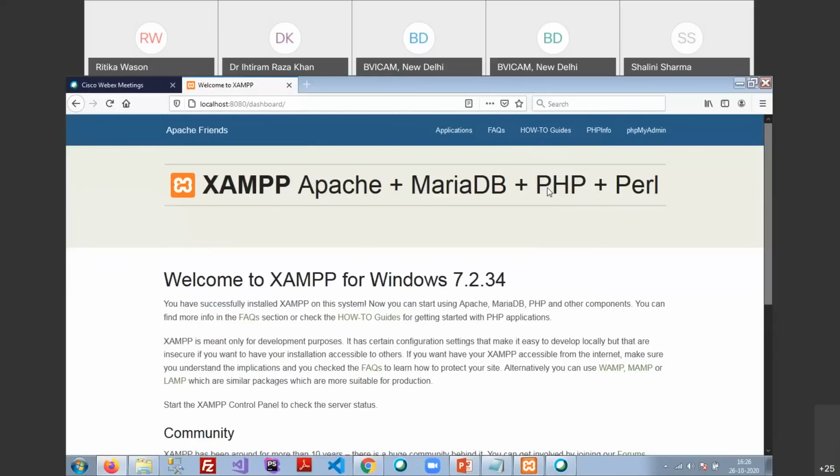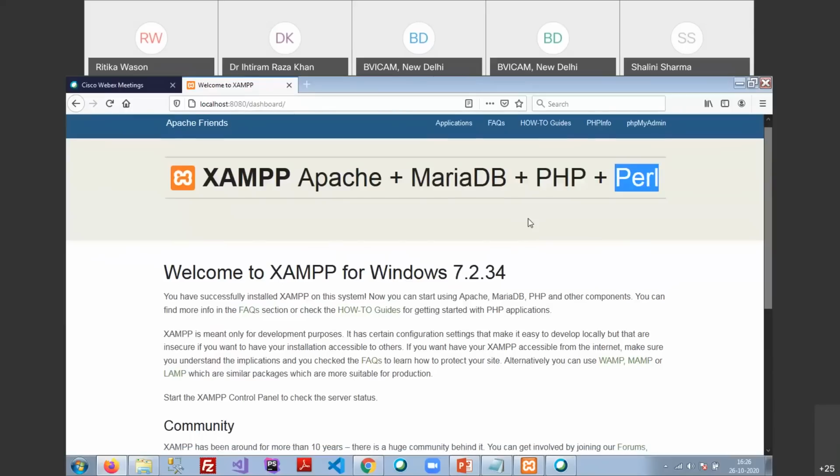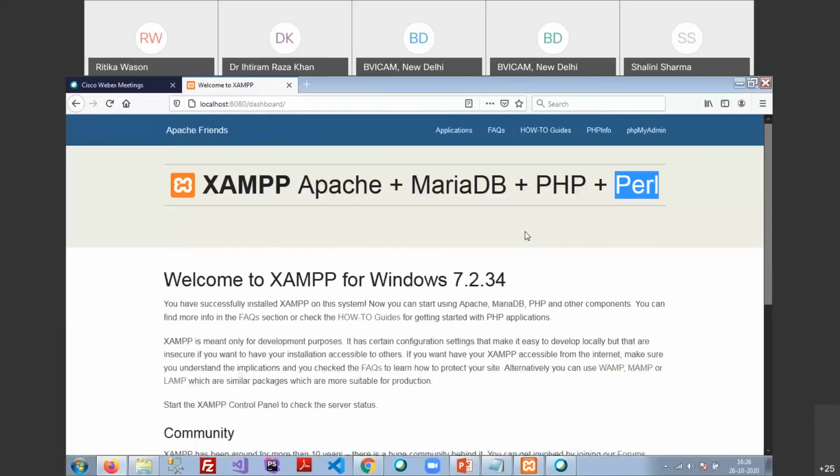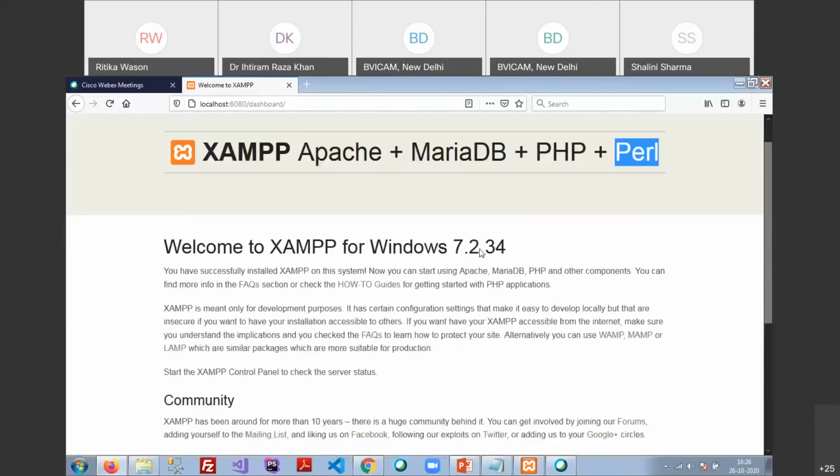That is the advanced version of MySQL, PHP, and Perl. So we can check it out here. Everything is fine, and the version it is using is 7.2. That is my PHP version 7.2, which is used by XAMPP Apache. Okay, so the first milestone has been completed by us for today.